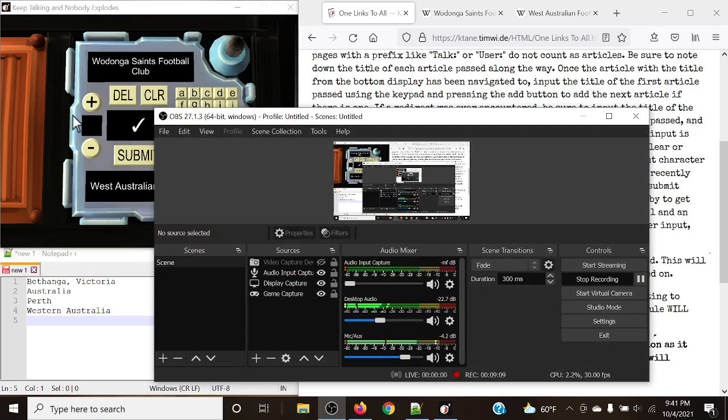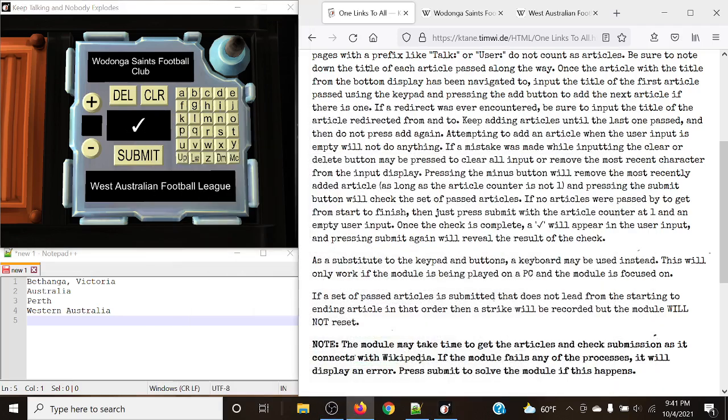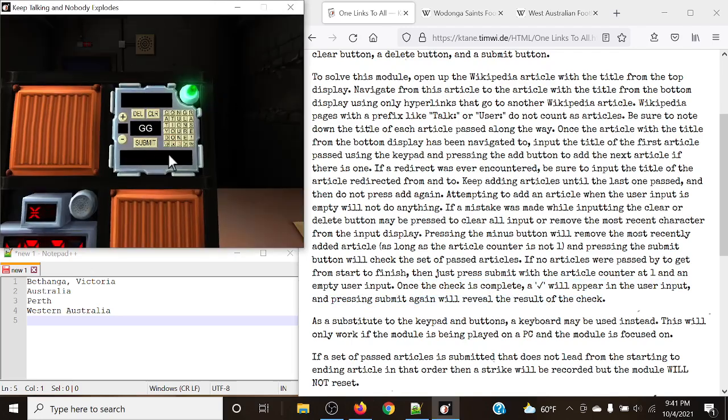So about a minute or two passed, and now that we have that little check mark, that means the connection was indeed good. So if a set of past articles is submitted, then once the check is complete, a check will appear. If the user inputs and presses submit again, it will reveal the result of the check. In this case, let's hit submit again, and just like that, it is a solved module.